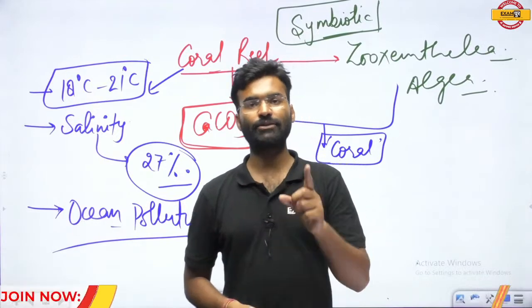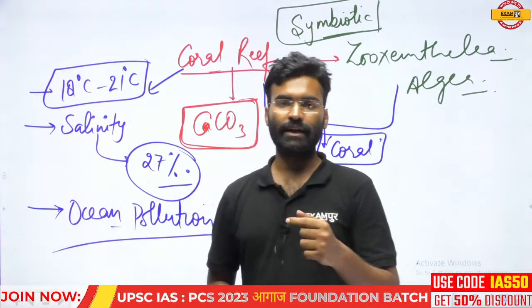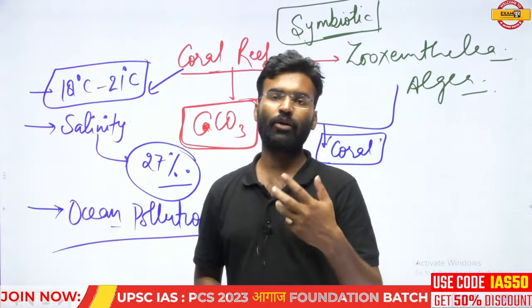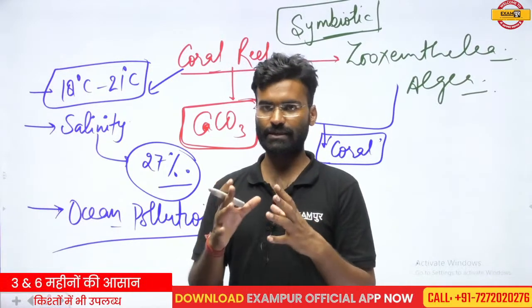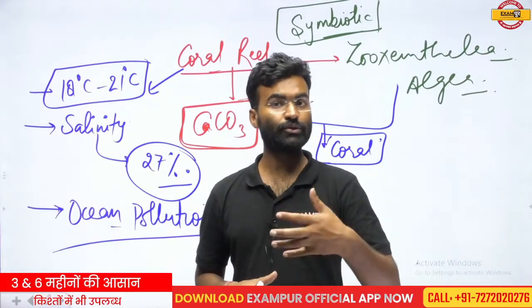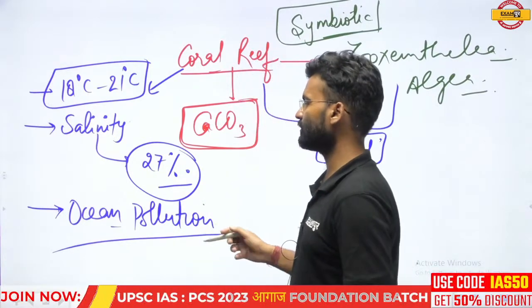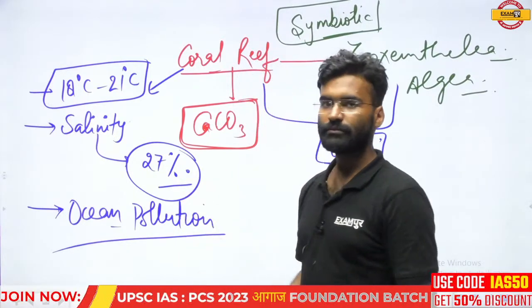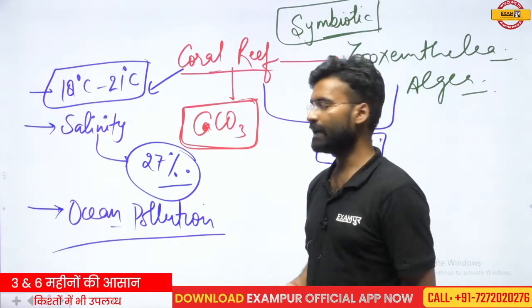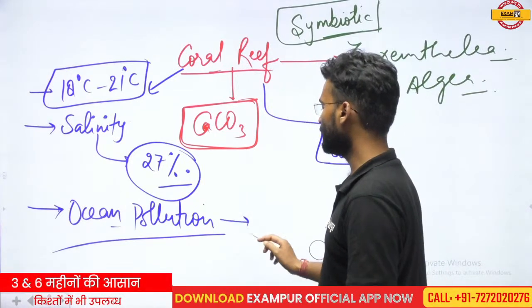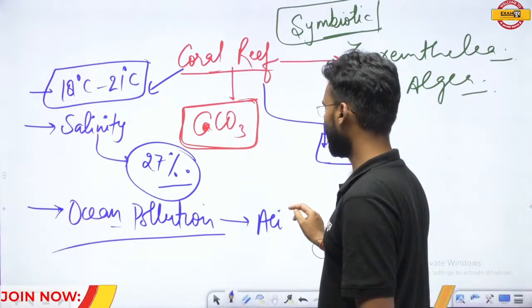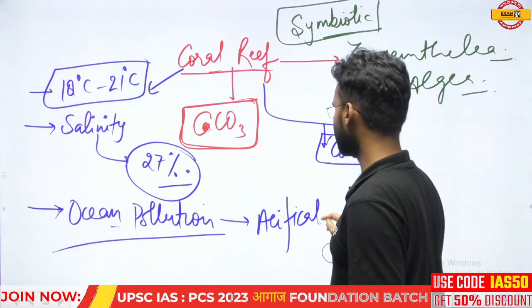If the oceanic water starts to acidify, the acidification will change the environment for the corals, and this is part of the pollution. So acidification is part of the pollution.